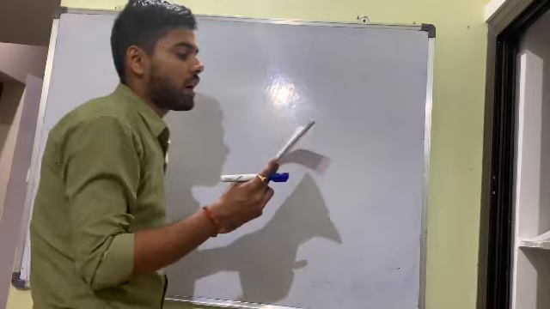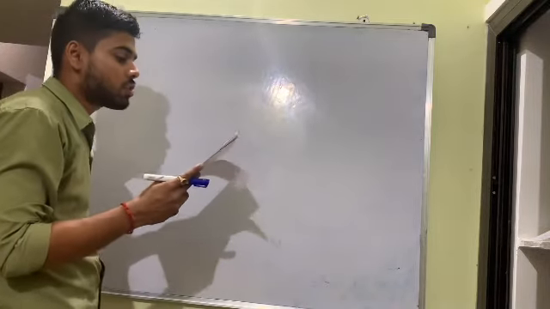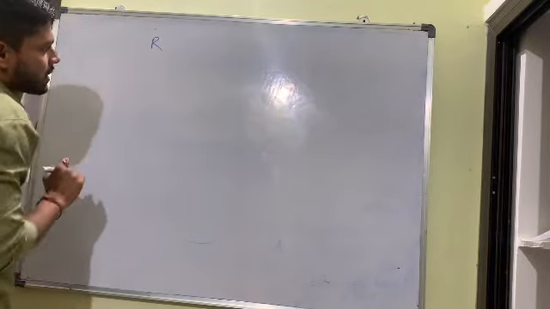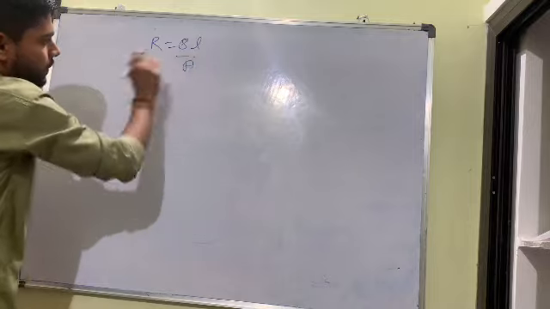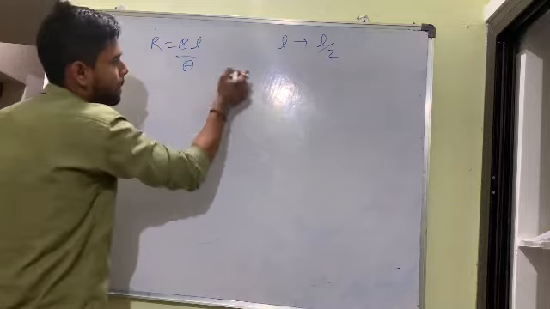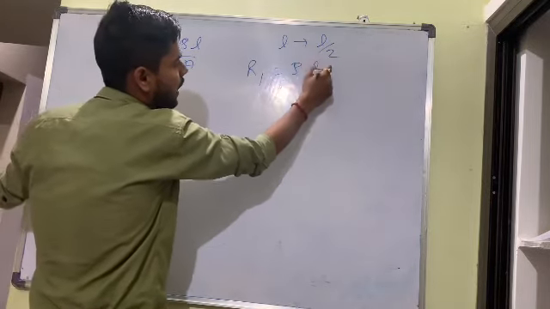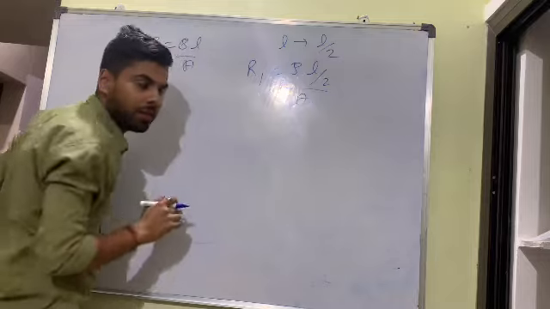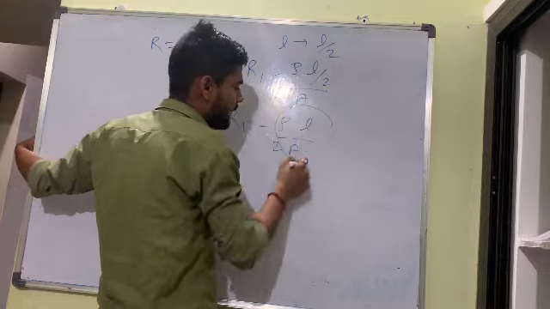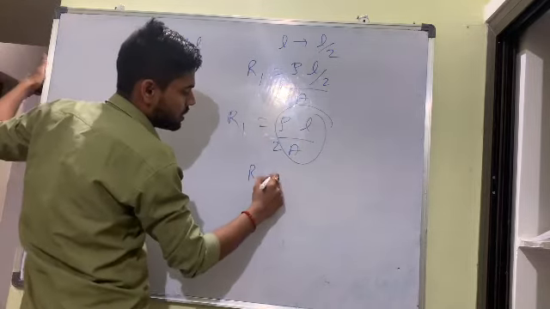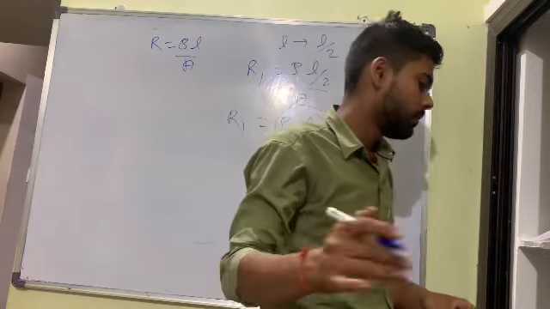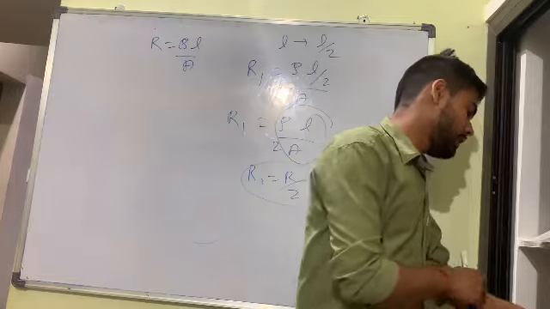What happens to the resistance of a conductor when the length of a wire is reduced to half? This is a good question. Suppose we have initial resistance R is equal to rho L by A. In the new resistance, length becomes L by 2. So R1 is equal to rho L by 2A, length becomes half. So rho L by 2A is R1, which is actually R by 2. The resistance is half of the initial. Any doubts? I hope you understand this concept. Right, next point.